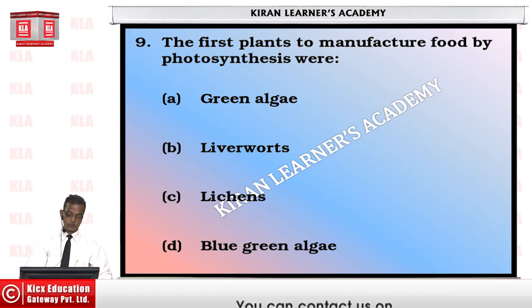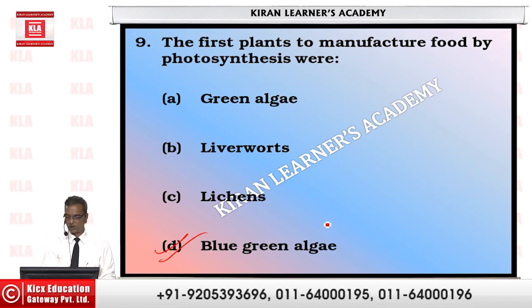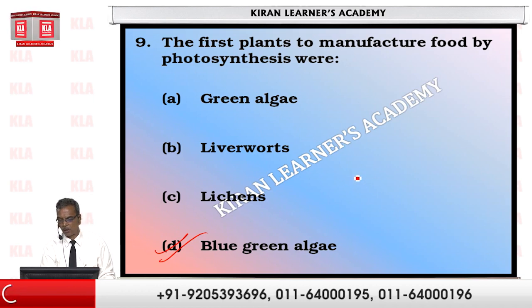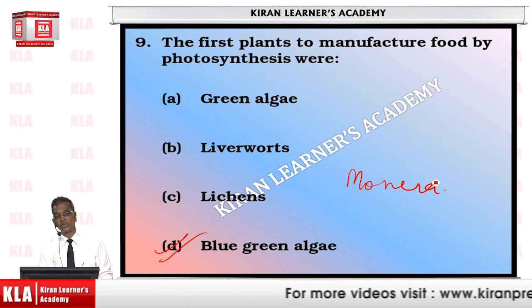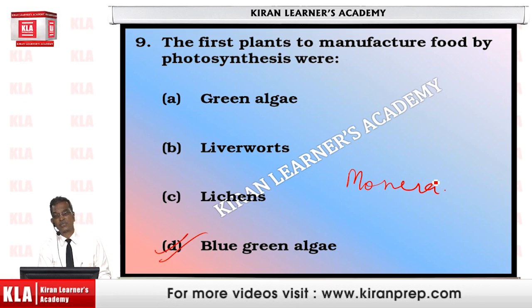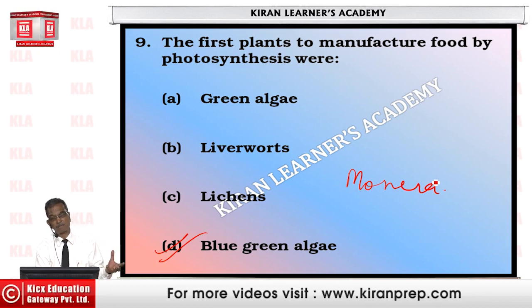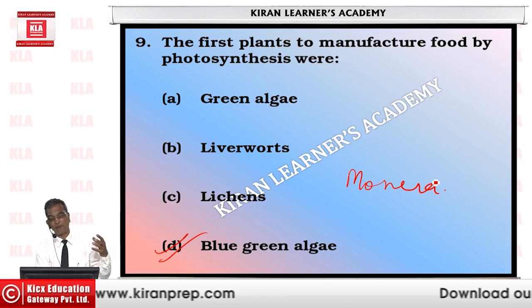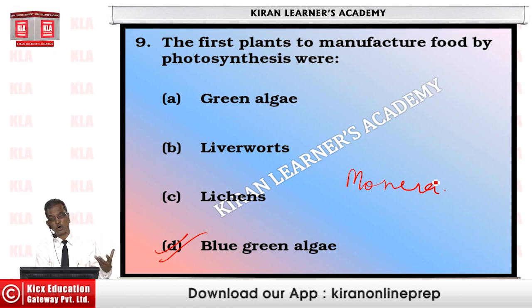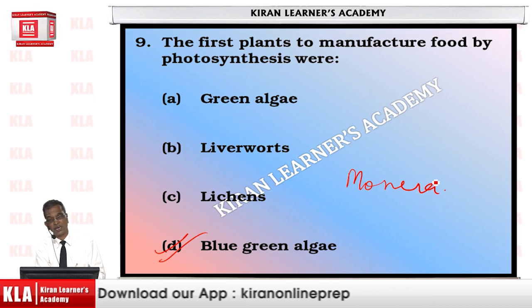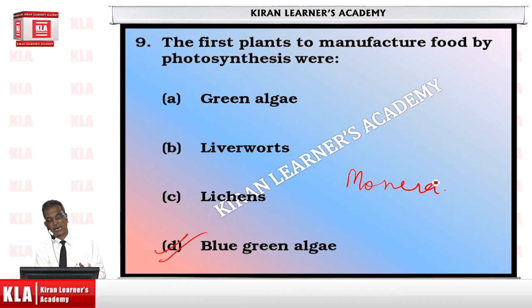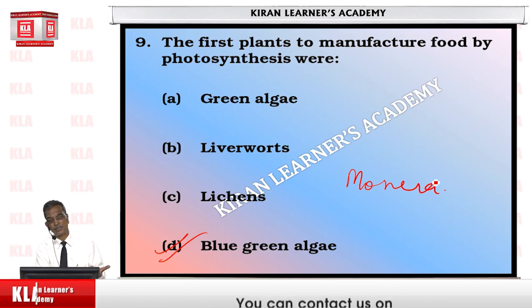The correct option comes to be blue-green algae, because these belong to the group Monera. Monera means these are organisms which do not have well-developed cells. But because some of these blue-green algae happened to develop chlorophyll, the solar energy absorbing pigment, as in the higher plants, they were able to synthesize their food by photosynthesis.